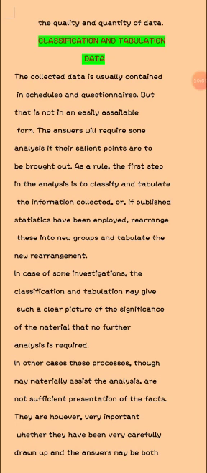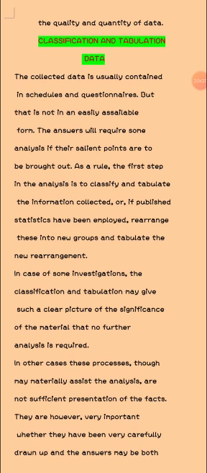Classification and tabulation of data. The collected data is usually contained in schedules and questionnaires, but that is not in an easily accessible form. The answer will require some analysis if its salient points are to be brought out.